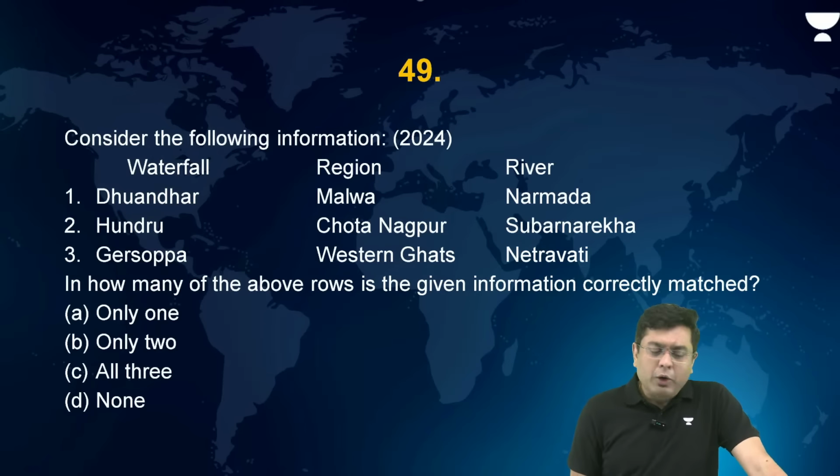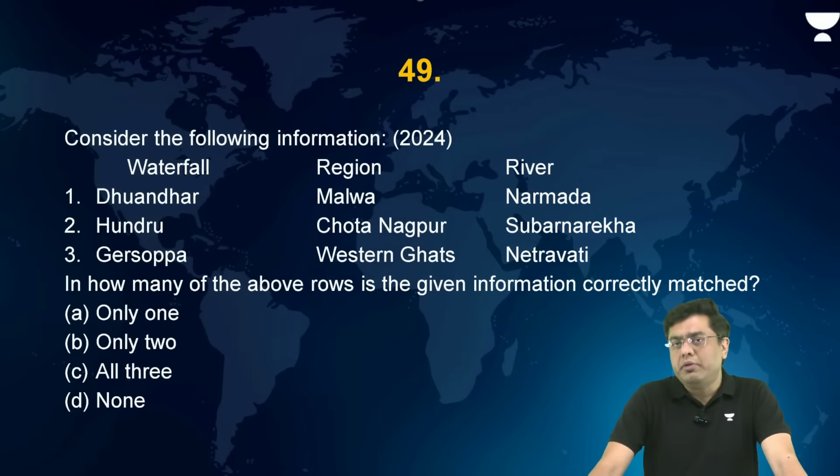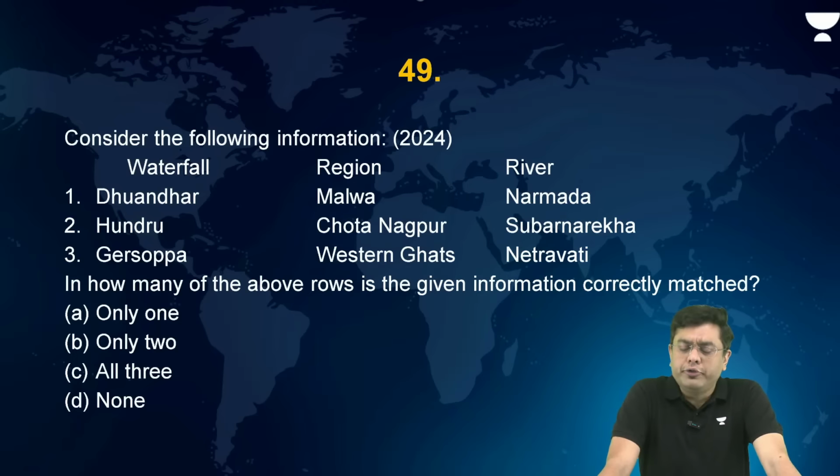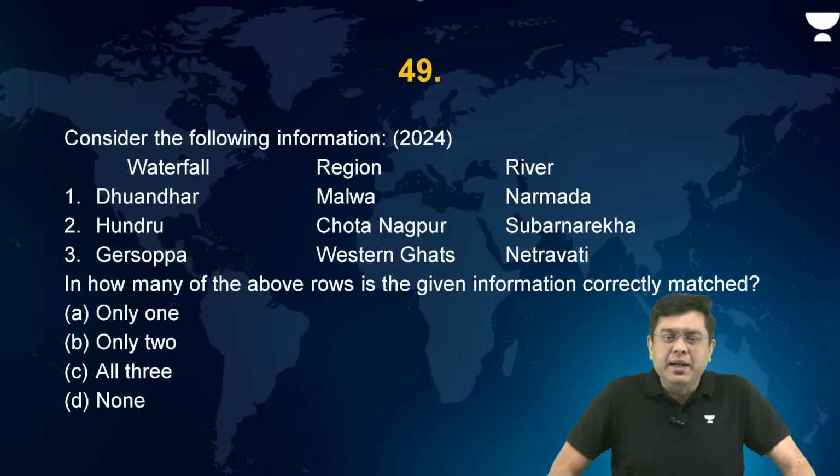Okay. Now consider the following information: waterfall, region and the river. Dhuandhar Falls, Malwa, river Narmada. Hundru Falls, Chota Nagpur, river Subarnarekha. Garsoppa Falls or Jog Falls, Western Ghats, river Netravati. So which of them are correctly matched?